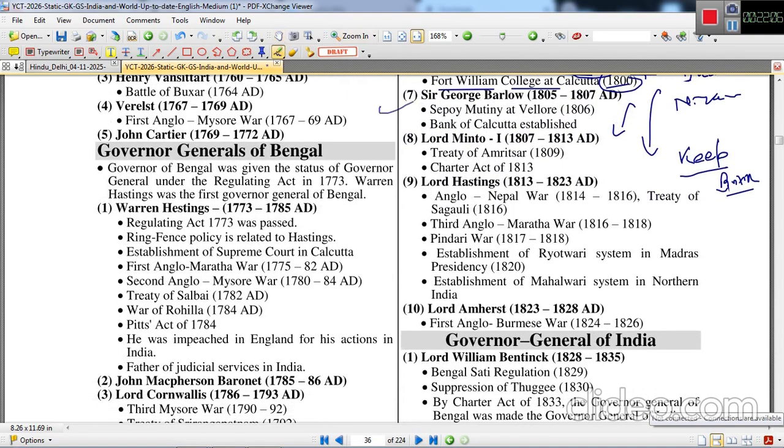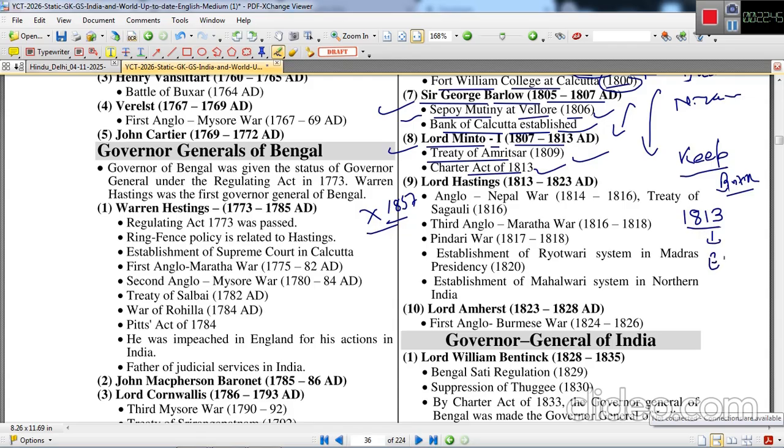Okay, next was Sir George Barlow, who ruled from 1805 to 1807. Sepoy Mutiny, not the 1857 Sepoy Mutiny, we are not talking about that. This Sepoy Mutiny at Vellore, which is in the south, took place under the Governor Generalship of Sir George Barlow. Bank of Calcutta was established. Lord Minto ruled between 1807 to 1813. The Treaty of Amritsar was signed in 1809, and the Charter Act of 1813 came into force.